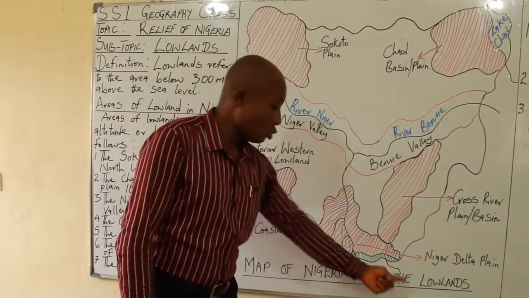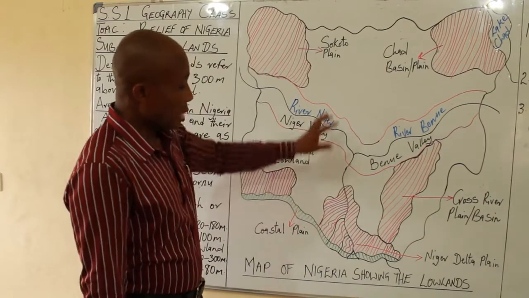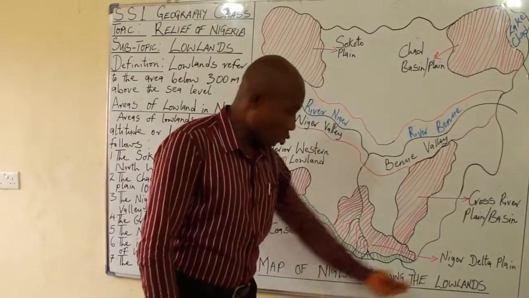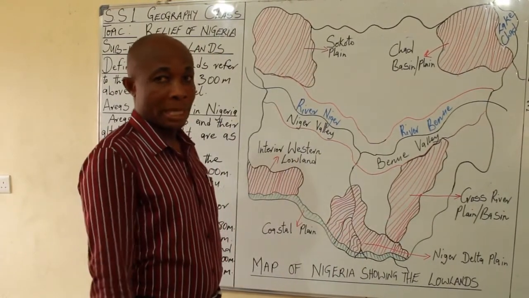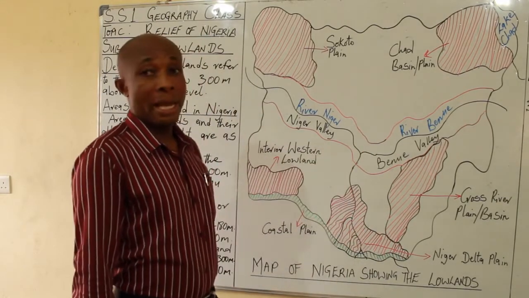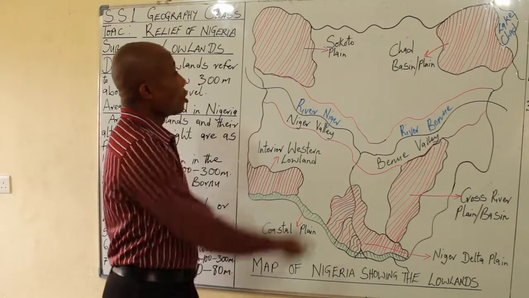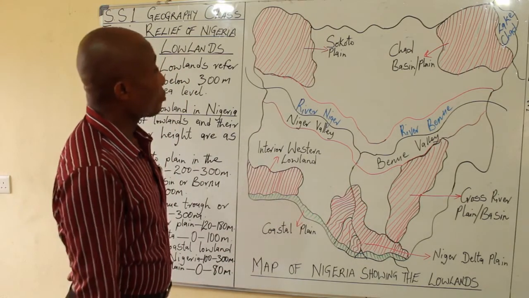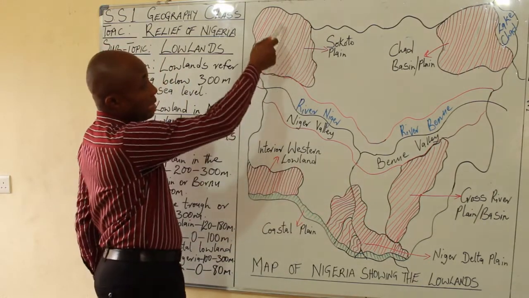Map of Nigeria showing the lowlands. Any examiner will first of all try to know what the map represents, because without the heading, I can term it to be anything. Okay, looking at the map on the board, you can see this portion.